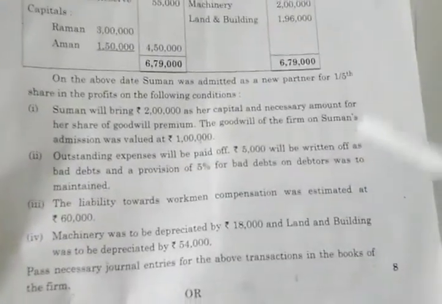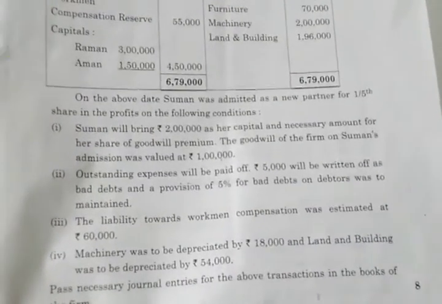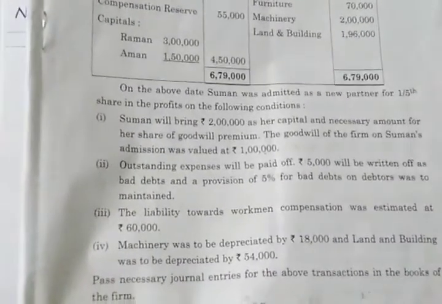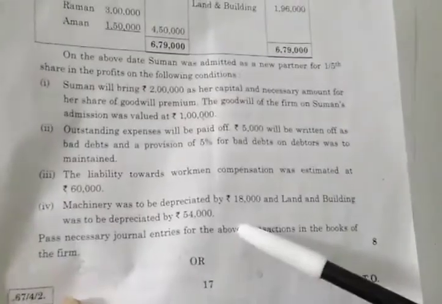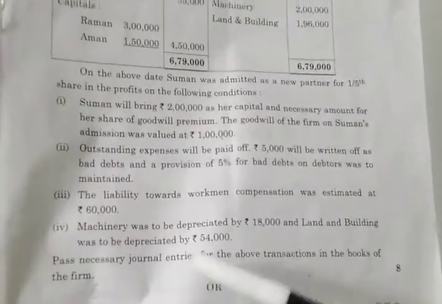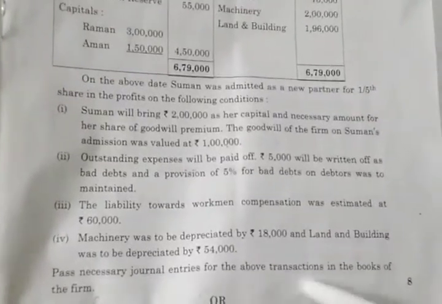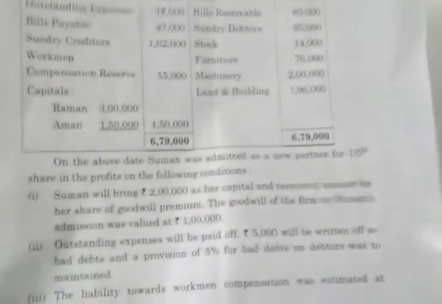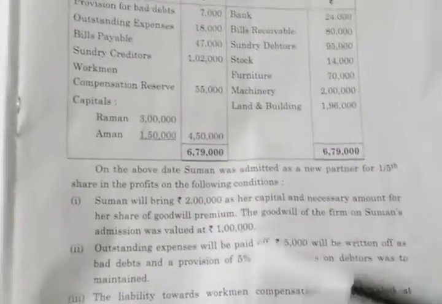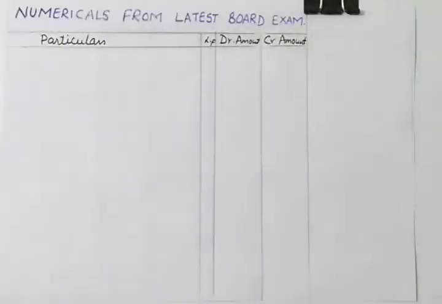So you are not required to make any partner's capital account, balance sheet or revaluation account. You are only required to make the journal entries. So it is very important that you read the question till the end. So let us start. First of all, we'll make the journal entries of all these adjustments.